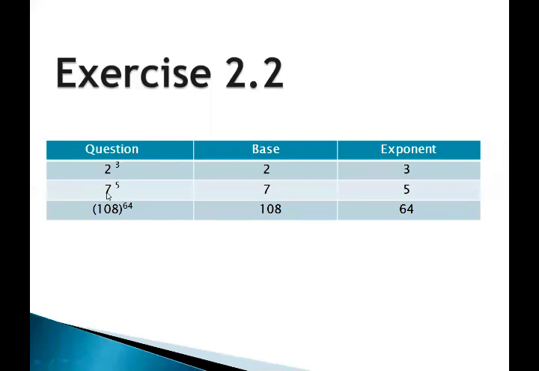Number 2 is 7 to the power 5. So 7 is the base because 7 is having the raised symbol, and 5 is your exponent. It says that 7 is going to multiply 5 times to itself. So, 5 is exponent and 7 is base. Next one is 108 to the power 64. Means how many times 108 is going to multiply to itself? That is 64. So 64 is the exponent and 108 is your base.